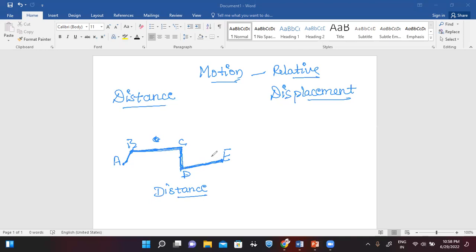body. Distance traveled by the body is the actual path or actual length of the path. Can I say this? It is actual length of the path covered, right? Okay. क्या है ये डिस्टेंस है, राइट?